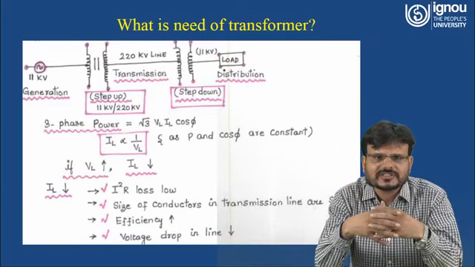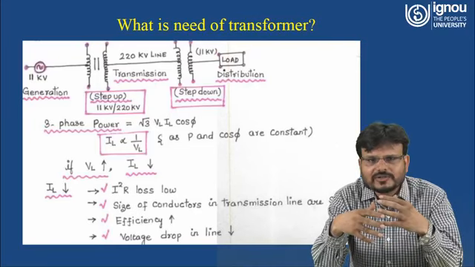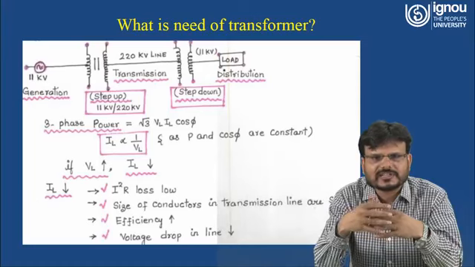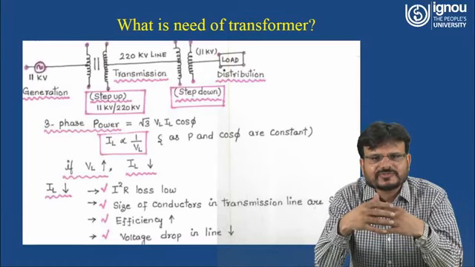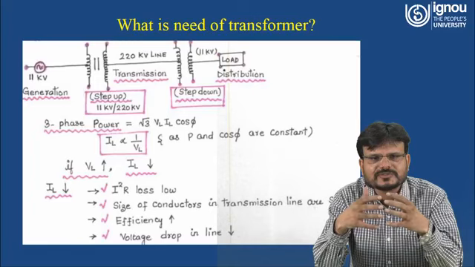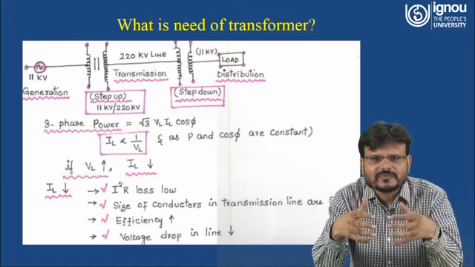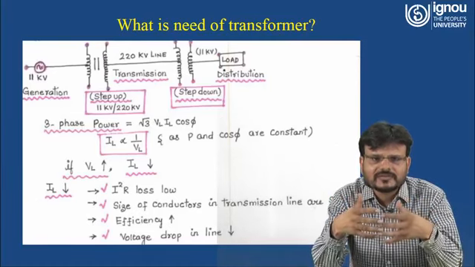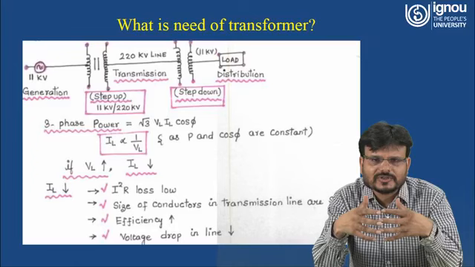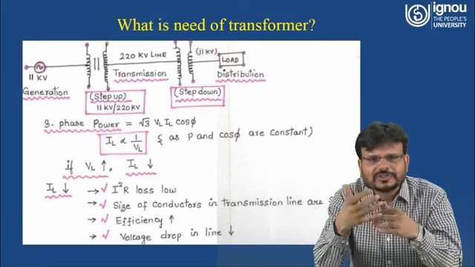Those losses are nothing but what is called I2R losses. If you bring this current down, of course the size of the conductor will also decrease. If the size of the conductor decreases, that means the volume of the conductor is decreased, and of course you are saving money on the wire. Because you are able to reduce the current, you are able to reduce the loss.